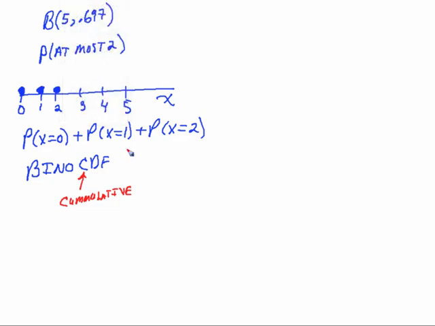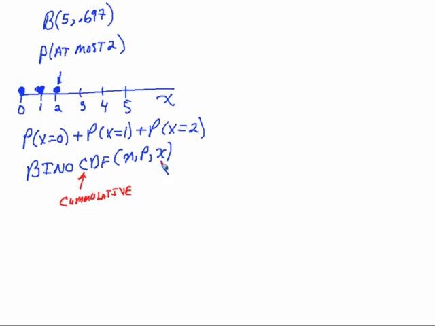All right, so what do we have to give Bino CDF? Well, we've got to do what we did on the previous one, on PDF. We've got to give it n, we've got to give it p, and we've got to give it x. But this time x takes on a different meaning. x is the farthest number to the right. It means tell me how many numbers you want to add up, starting at the left and working up to the right. So be careful with this because it only sums from the left.